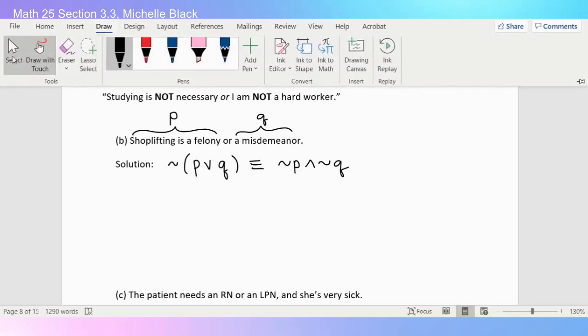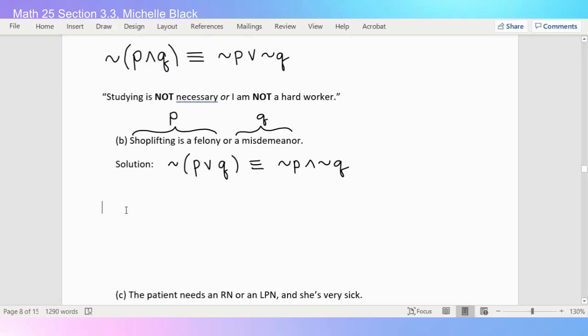In words, I have shoplifting is not a felony and is not a misdemeanor.